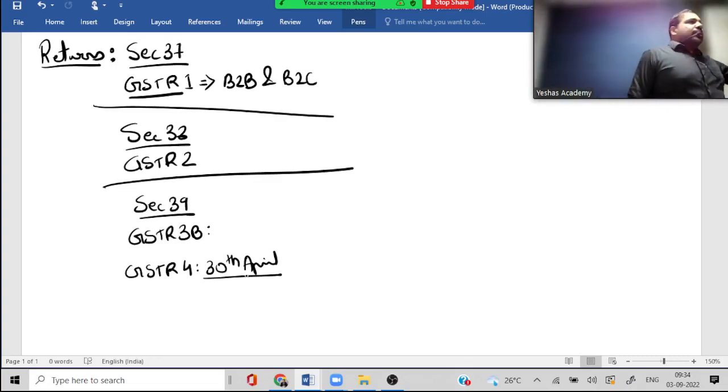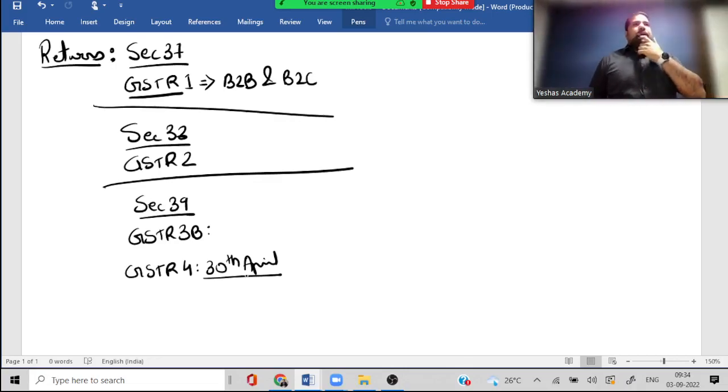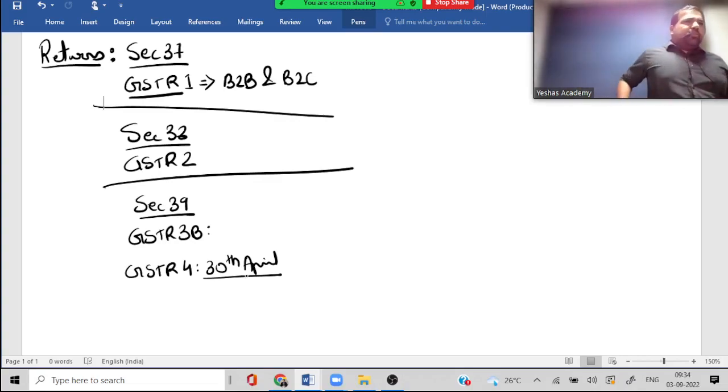But what if you're in this scheme also and that scheme also? Both this and that, guys, are the shortcut. When you are in this, do this. When you're in that, do that as well. And composition scheme, guys, for outward supplies, do they need to put details? No one's taking credit, so why details? And purchases? Auto-populated, 4A, remember?